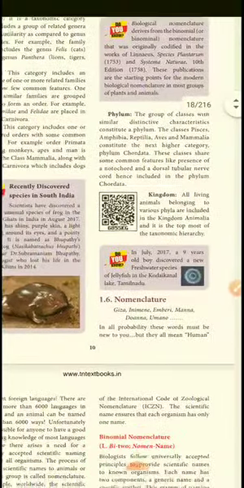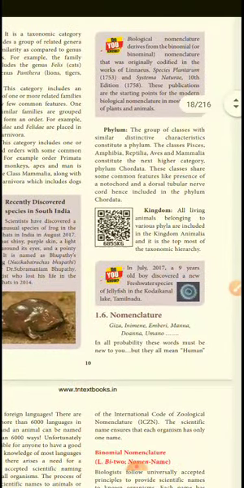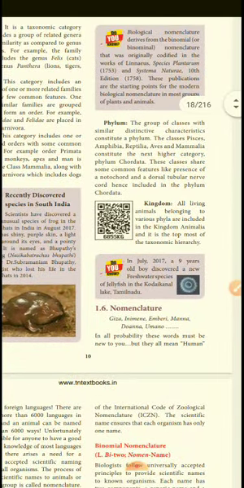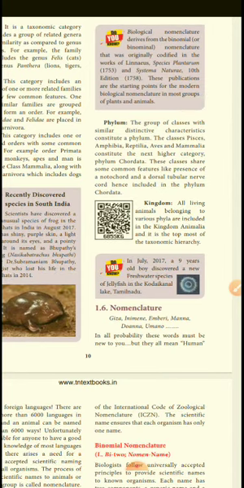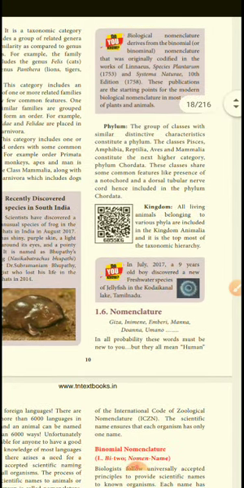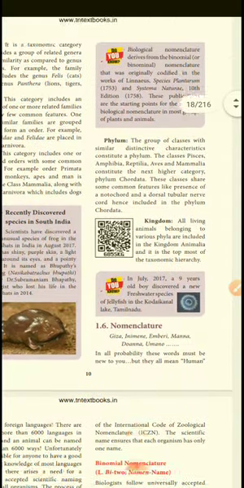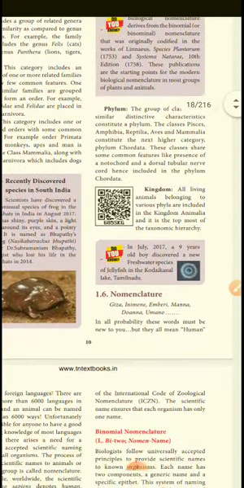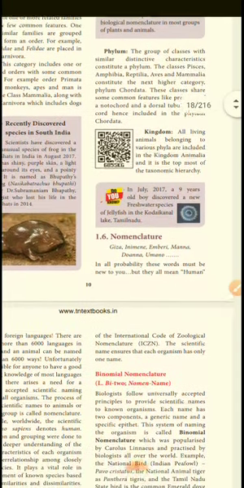Phylum: a group of classes with similar distinct characters constitutes a phylum. The classes are Pisces, Amphibia, Reptilia, Aves and Mammalia. Pisces means fish, Amphibia means frog, Reptilia means lizard, Aves means birds, and Mammalia means us and monkeys. The next higher category is phylum Chordata. The classes share common features like the presence of a notochord and dorsal tube. Based on this we are classified in Chordata. All living animals belong to various phyla. So this is the taxonomic hierarchy.